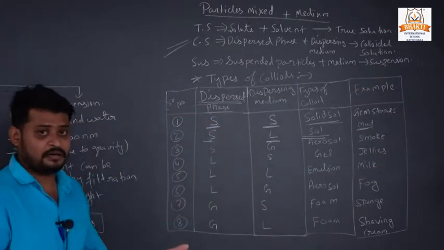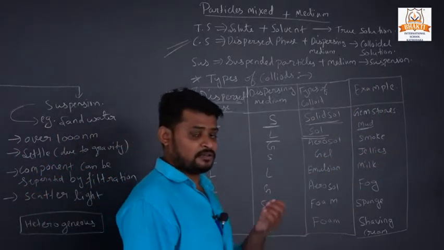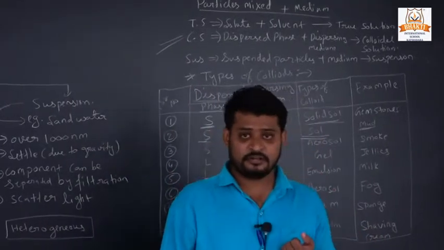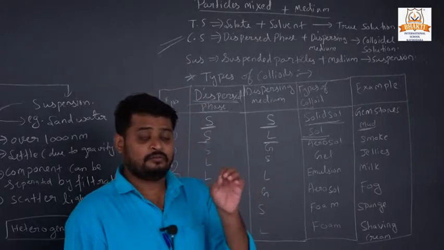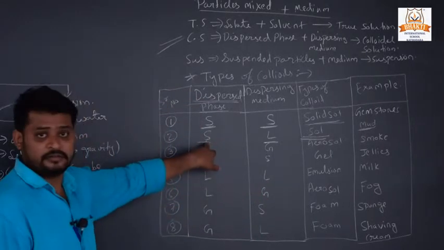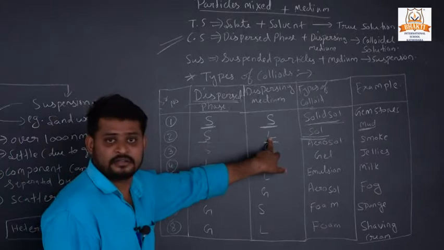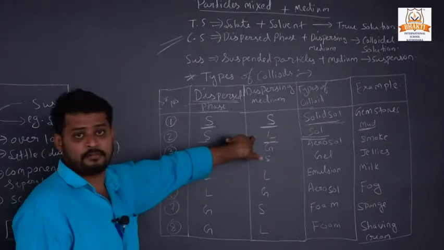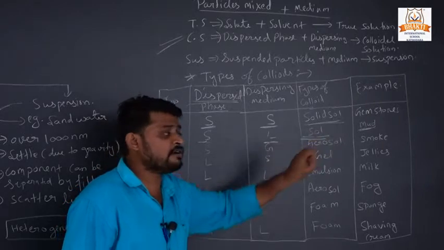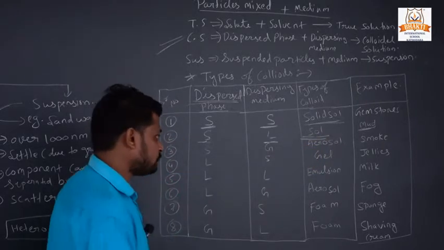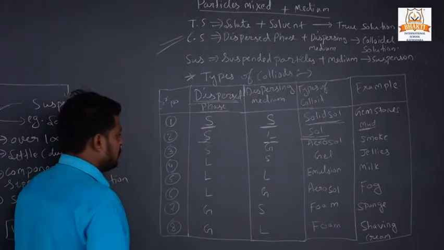When we take mud, what happens? We get solid particles of soil and water in mud, right? The soil particles are solid, and water is liquid, and when they join, we call that solution a sol. An example of sol is mud.